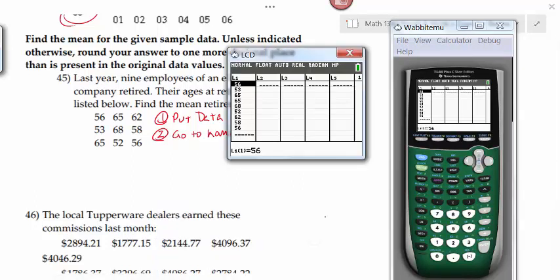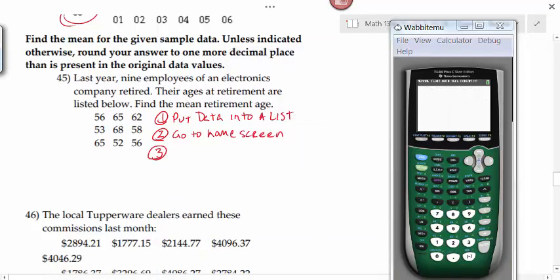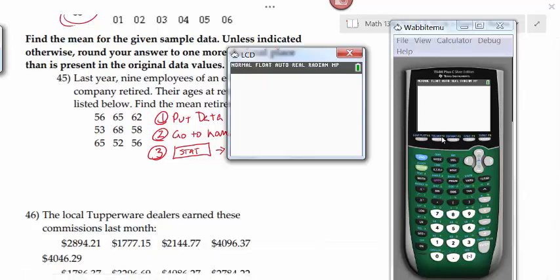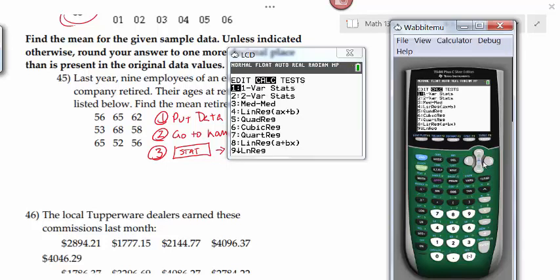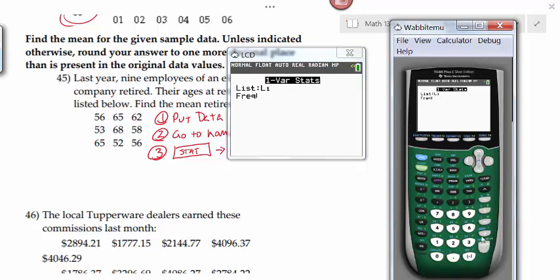We're going to go to the home screen, and how we do that is by hitting second mode. What do we do next? Stat, go over to calculate, and then press enter, because that'll give us our one variable statistics. This is one option for finding the mean, and we're going to use it right now. Stat, go over to calculate, and then press enter.